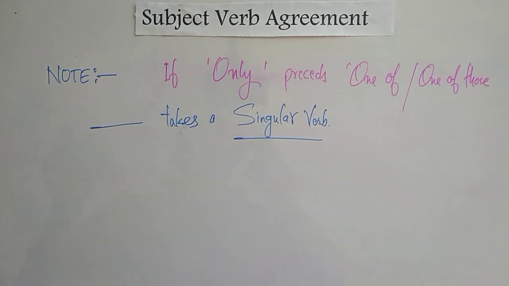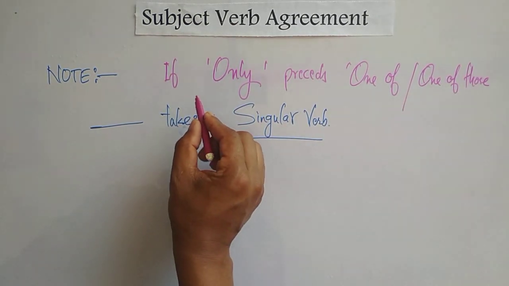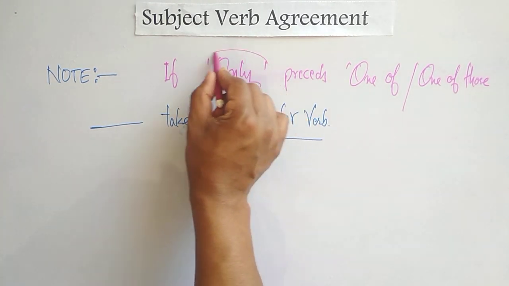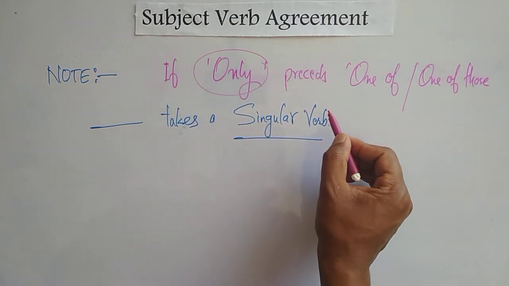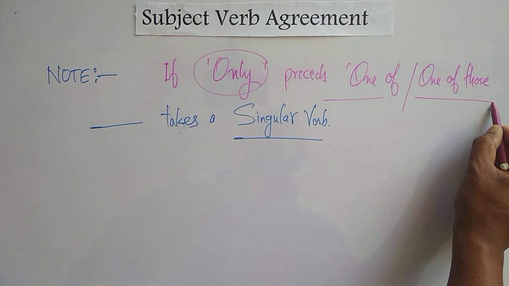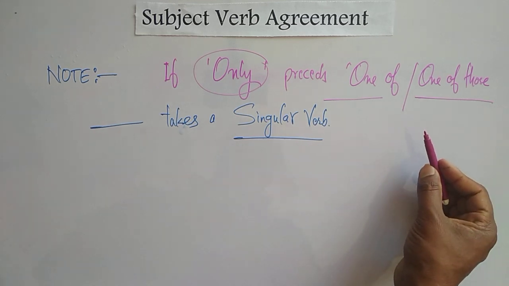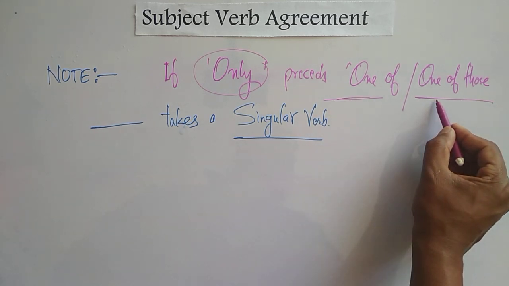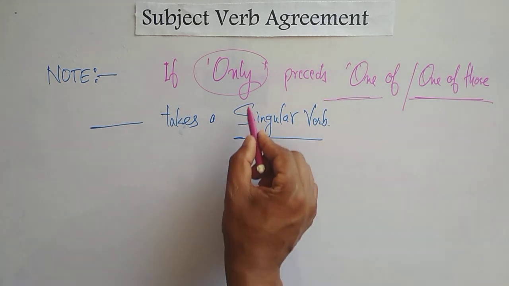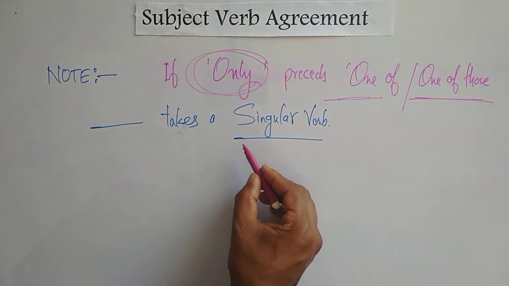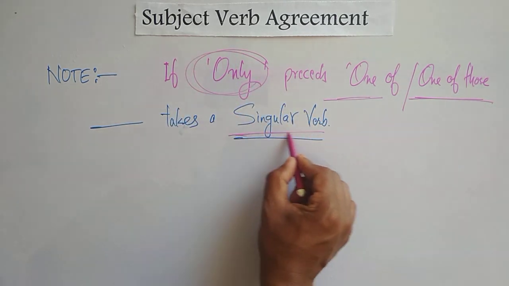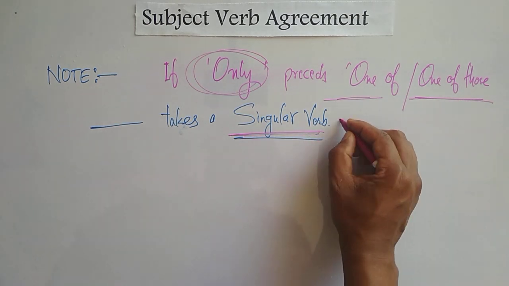Dear students, remember one more thing. If in a given sentence one of those is preceded by only, in that situation you have to use a singular verb. Let's take an example.